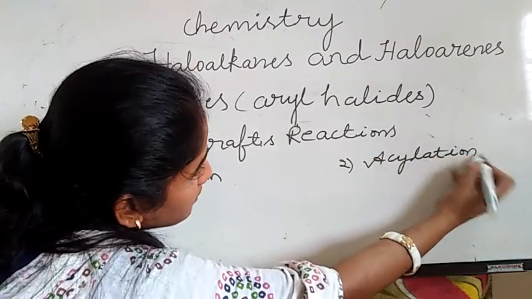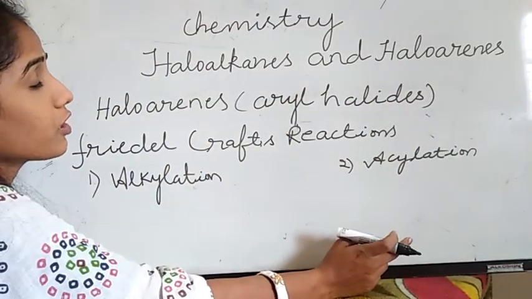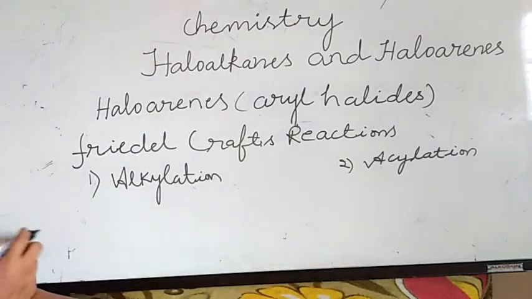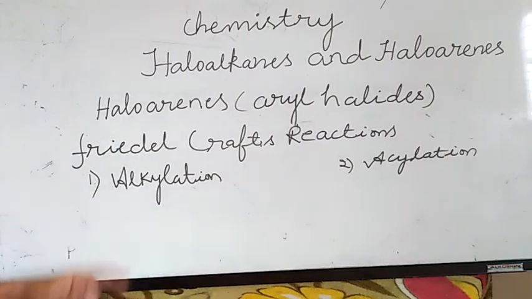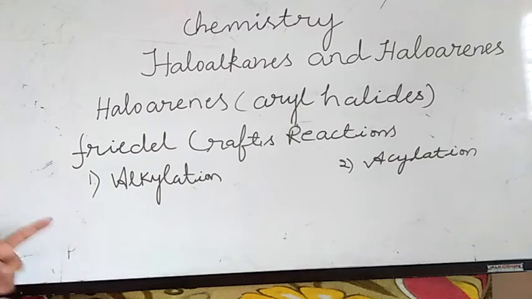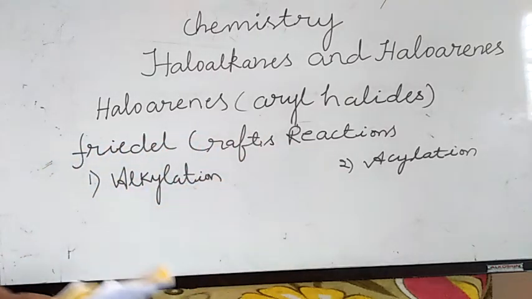Alkyl group means you are going to add alkyl group. Acylation means you are going to add acetyl groups. COCH3, acetyl means COCH3 group, alkyl means CH3 group or alkyl groups. This is a very important repeated question. Friedel-Crafts reaction has two types: Friedel-Crafts alkylation and Friedel-Crafts acylation.